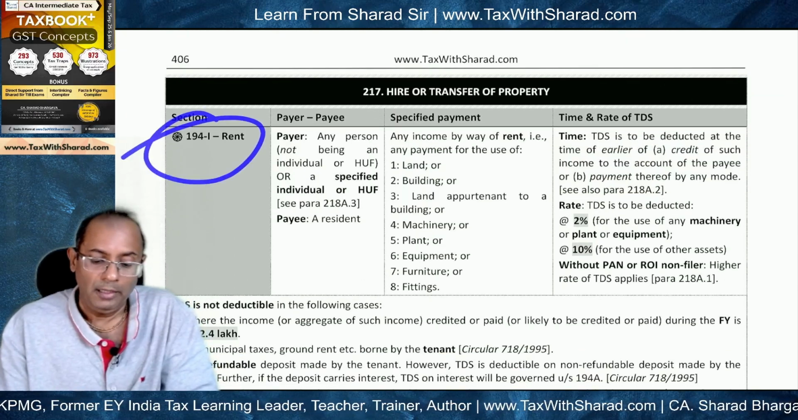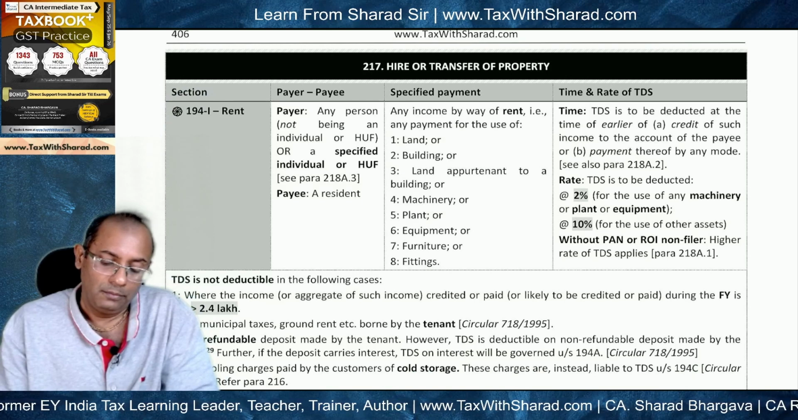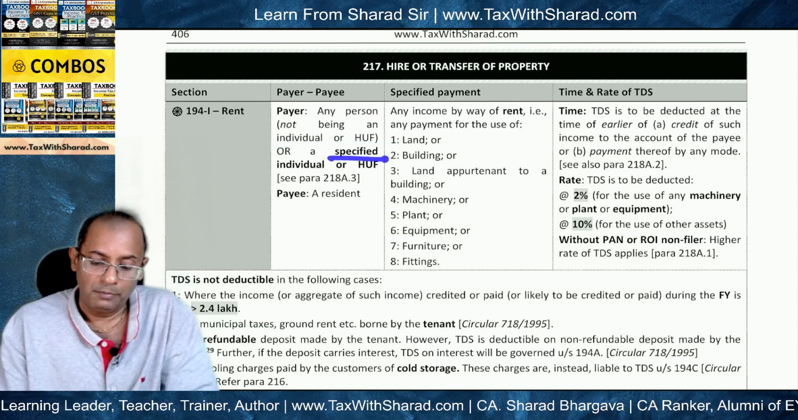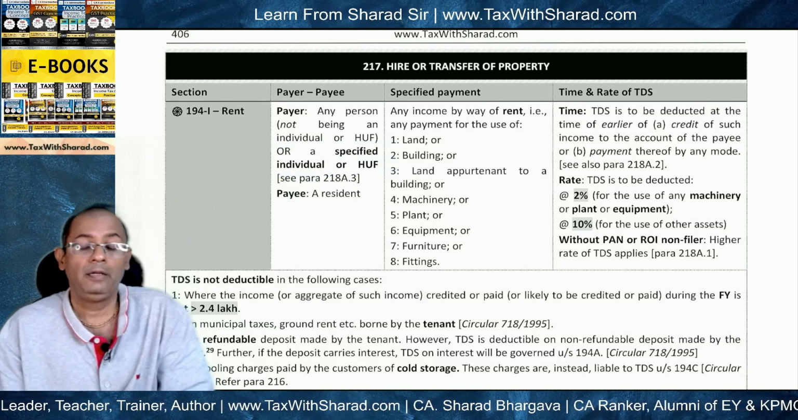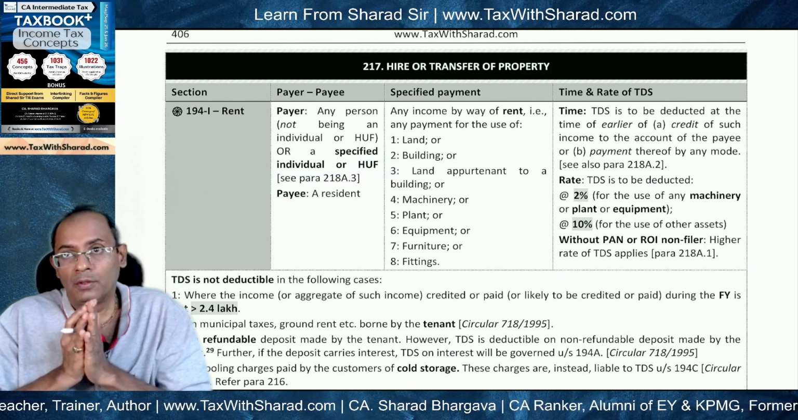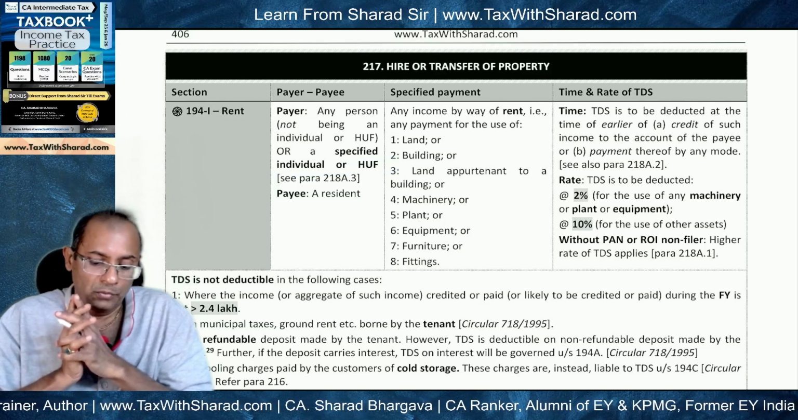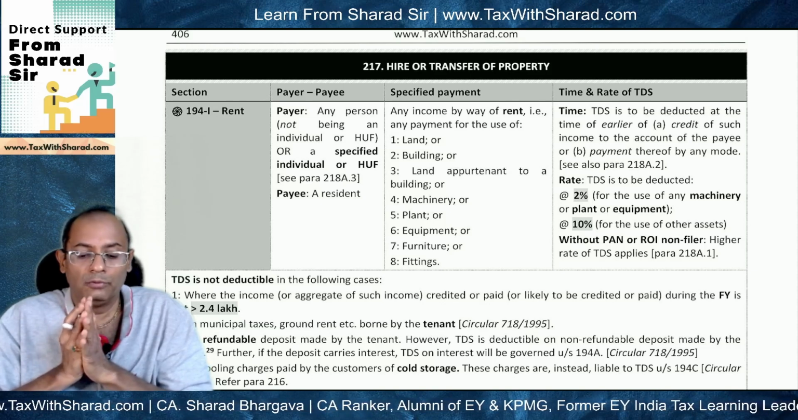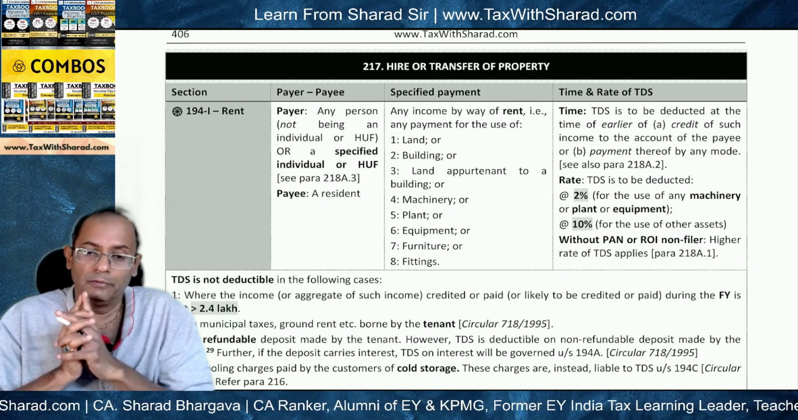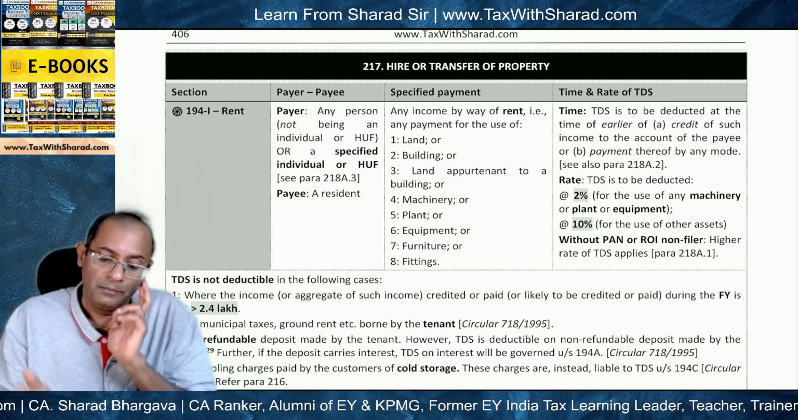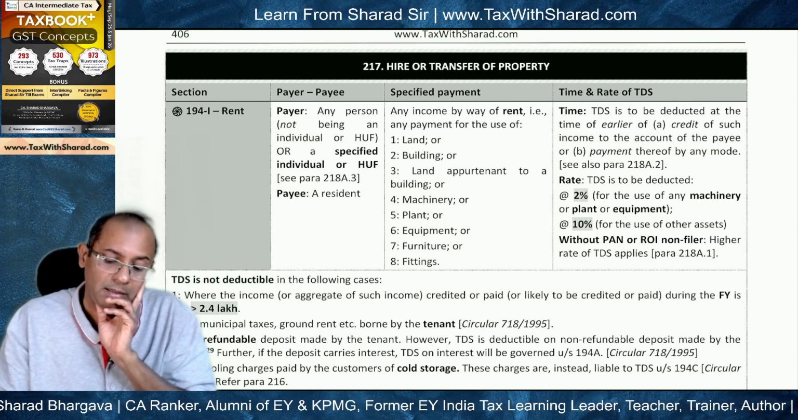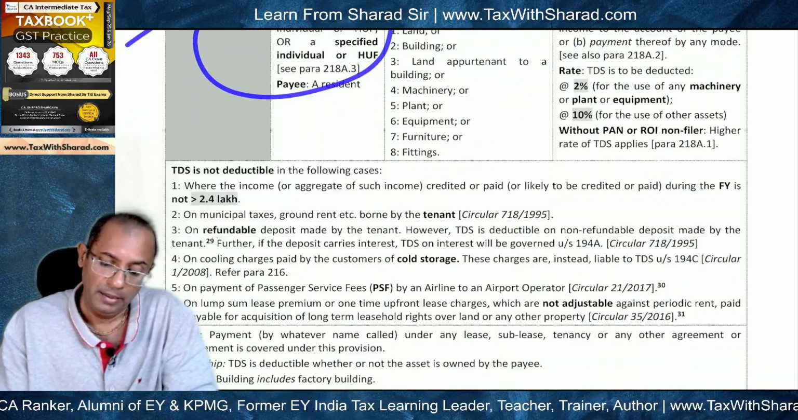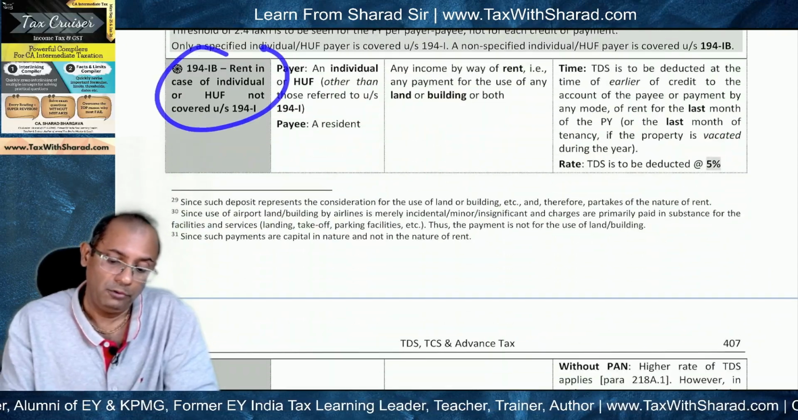So for rent, we have section 194I. For 194I, the payer should be any person not being an individual or HUF, or a specified individual or HUF. Specified individual is an individual who is in business or profession and where the turnover from business is more than 1 crore, or gross receipts in profession is more than 50 lakh in the preceding financial year. And here in our case, Mr. Anay is a salaried employee, so he is not running a business or profession, so he is not covered under 194I. So then we move to section 194IB.